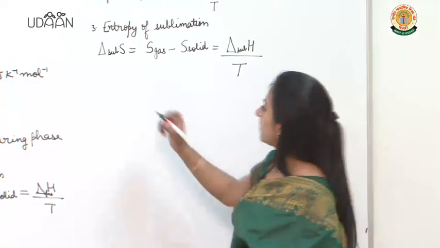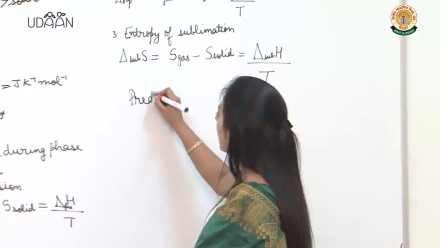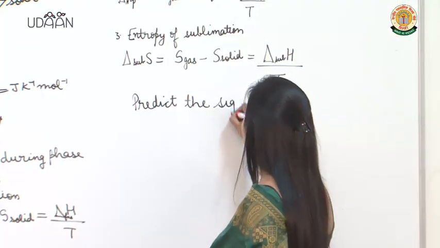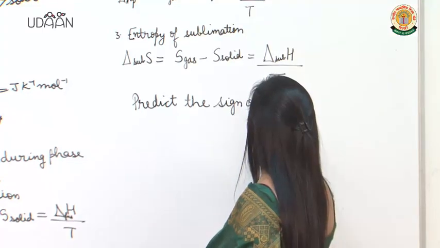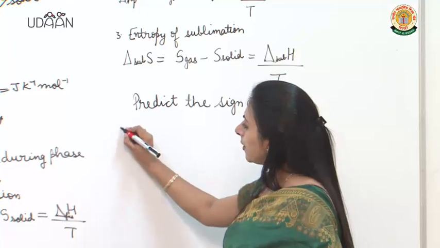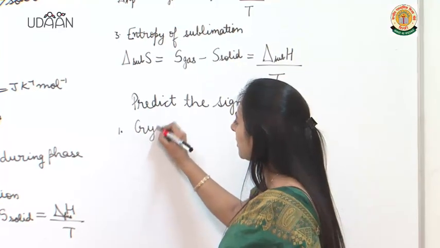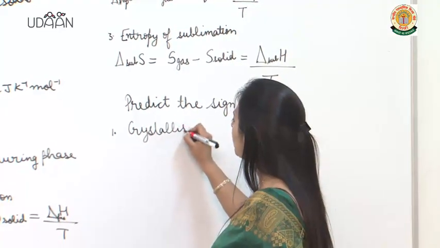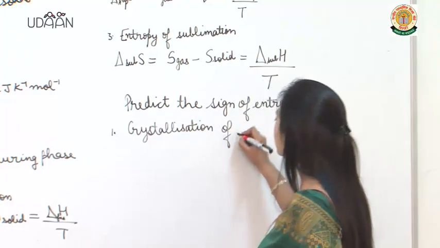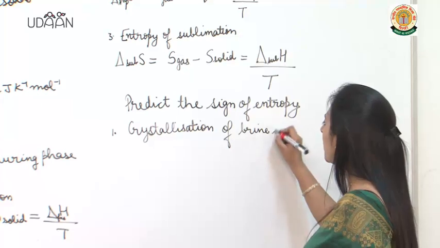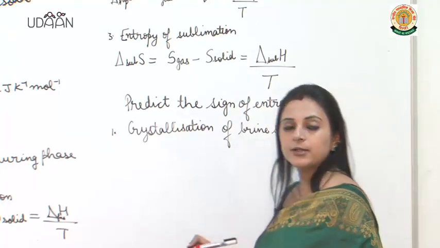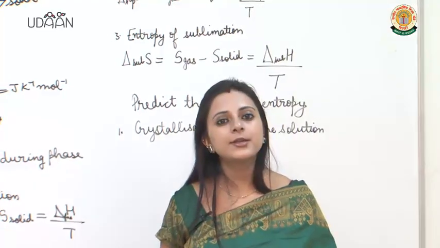Now, suppose you have to predict the sign of entropy. Now, let us say crystallization of brine solution. Now, what is happening? The solution is getting converted into solid. That means it is solidifying, indicating that disorder has decreased.